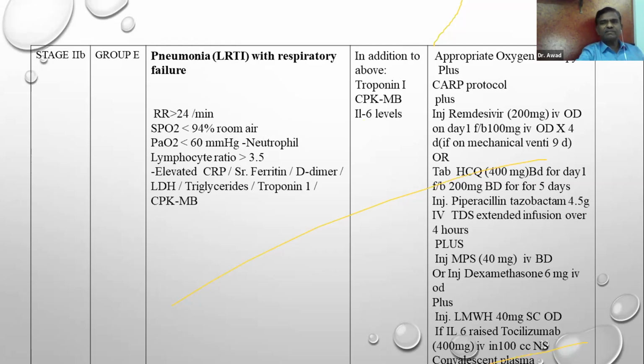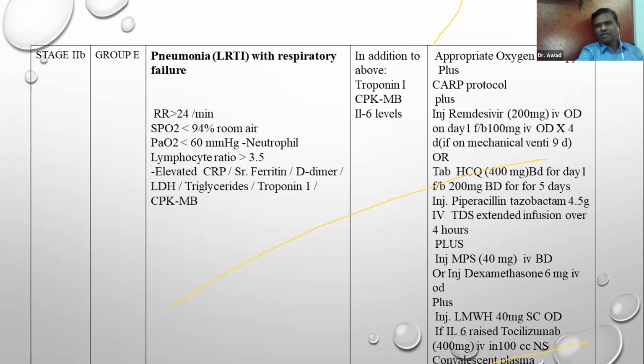But when you are giving prone position, you have to see that the patient is not so bad hemodynamically. That also you have to see. You have to give the support by hemodynamic, giving noradrenaline, dopamine, etc. Apart from that, drug treatment for these patients has to be given: injection remdesivir, 200 milligram stat.